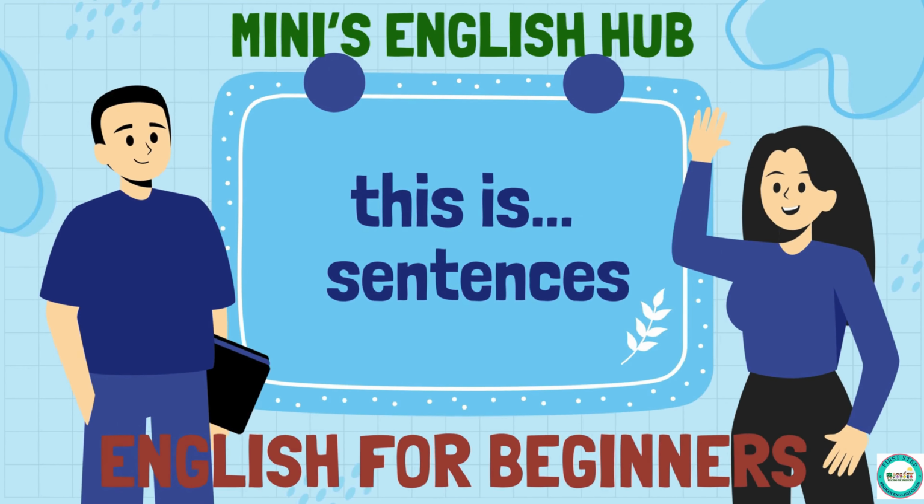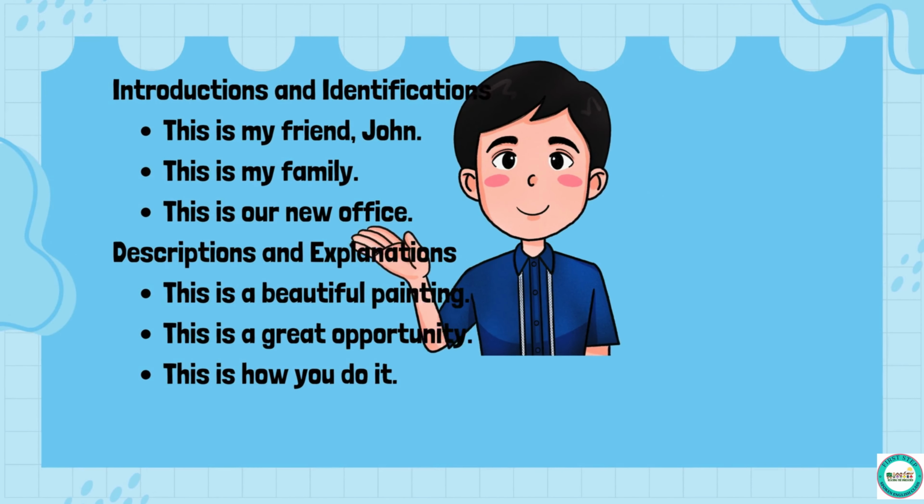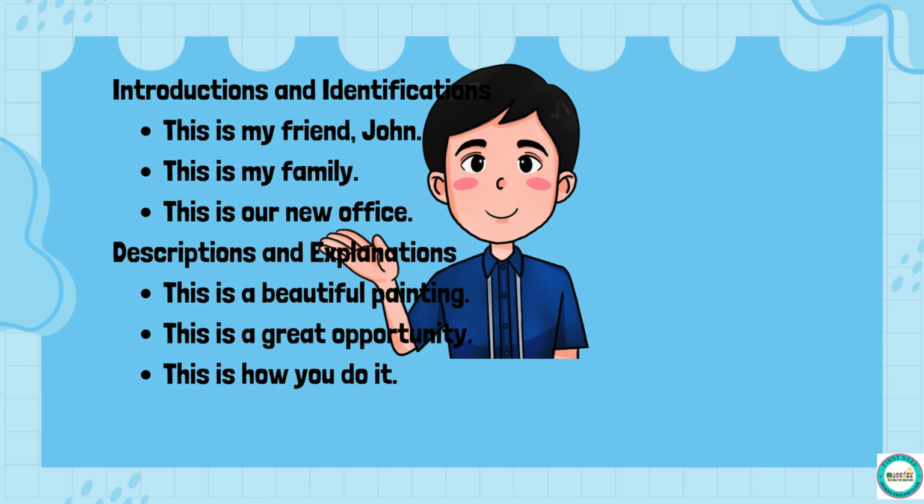Today our lesson is about "this is." This is used for identification. It is used to identify a specific person or thing. This is used in introductions and identifications. This is my friend, John. This is my family. This is our new office.